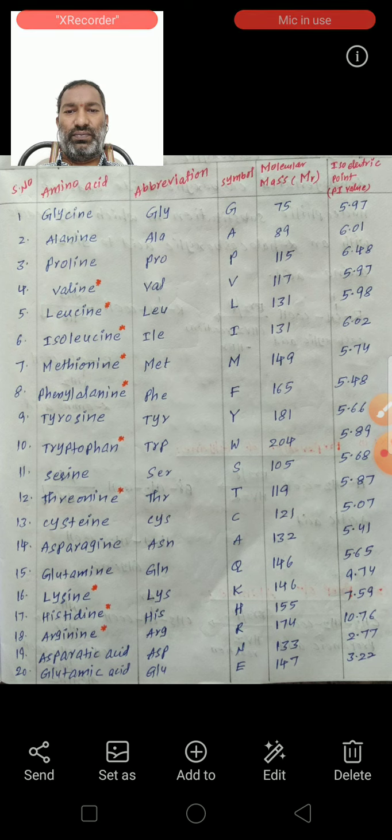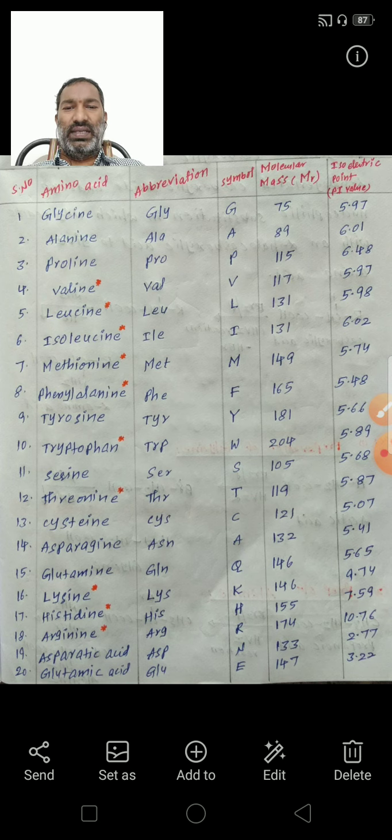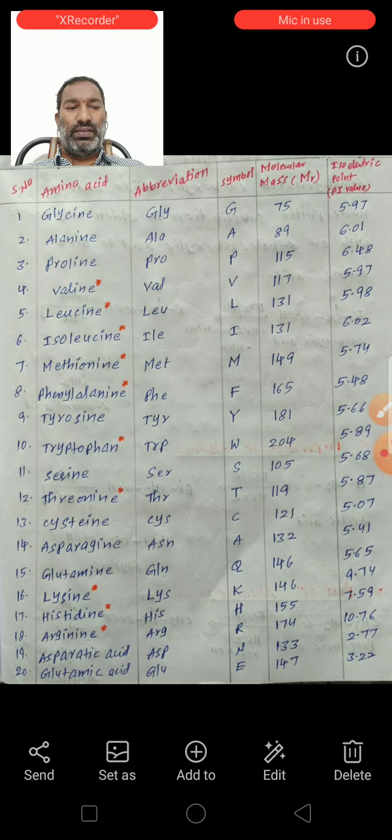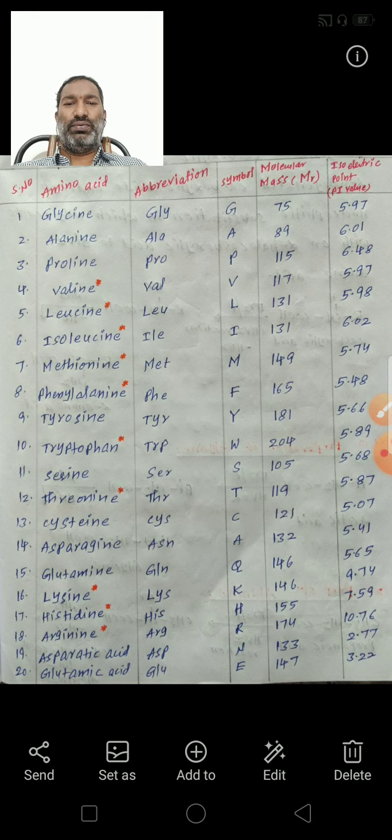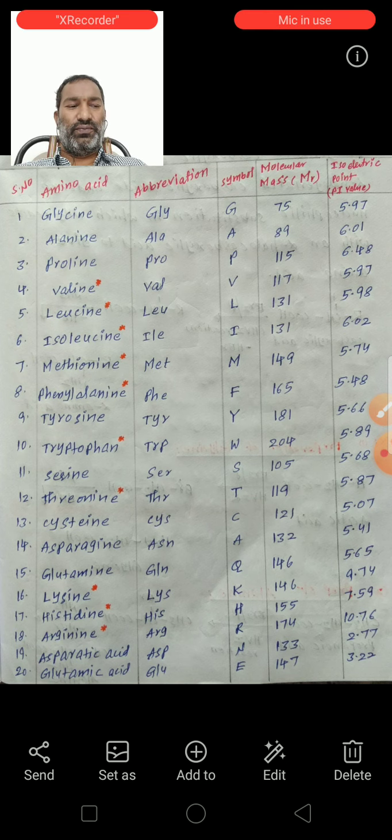Next tyrosine, TYR, symbol is Y, molecular mass 181 and 5.66 pI value. Next tryptophan, TRP, symbol is W, molecular weight 204, pI value 5.89.